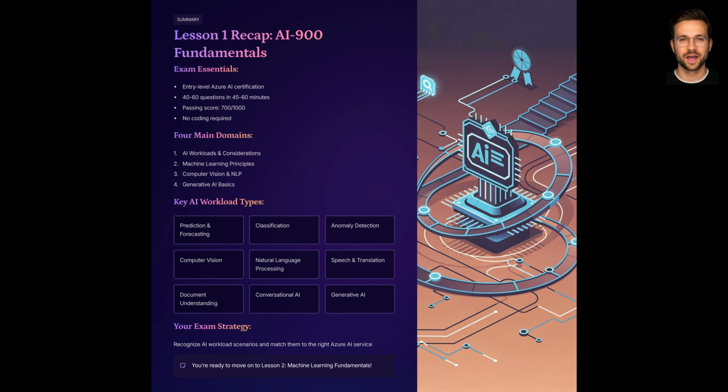Let's recap what you learned in this first lesson. You saw that AI-900 is an entry-level exam that tests your understanding of core AI concepts, common AI workloads, and Azure AI services that support those workloads.